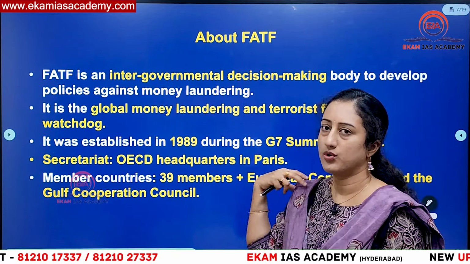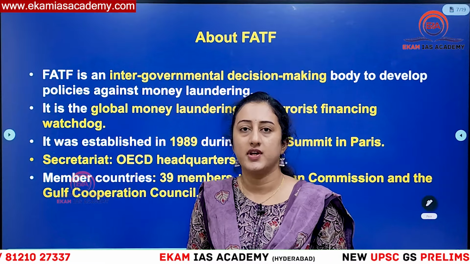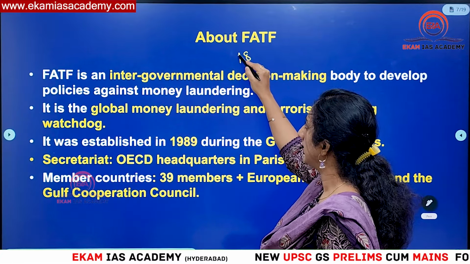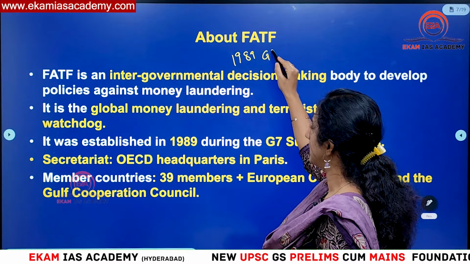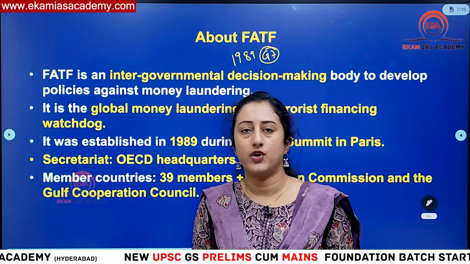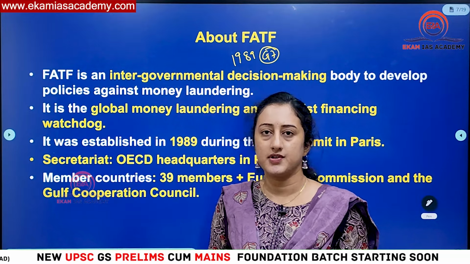So then what is the role of FATF? We have to know what is FATF, right? So FATF is an organization which was formed in 1989 at the G7 summit. So what are all the G7 countries? G7 is a grouping of developed, economically developed or industrialized countries.